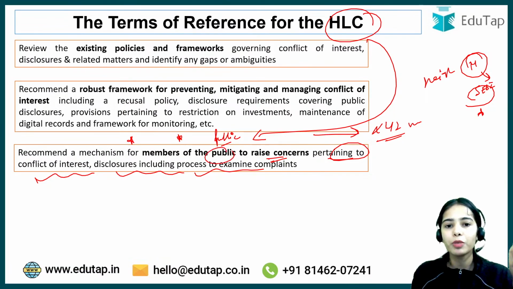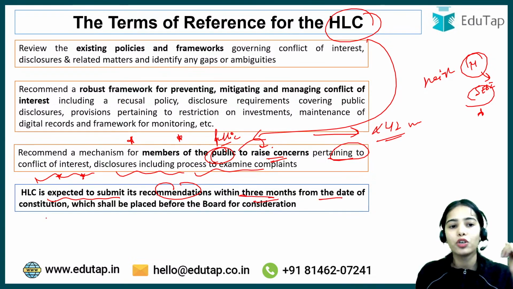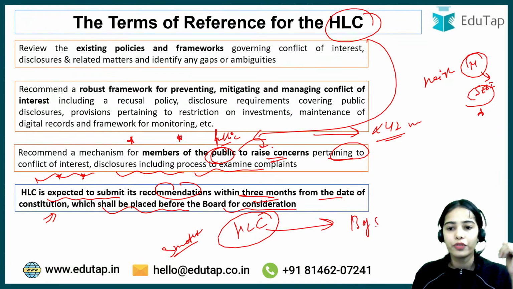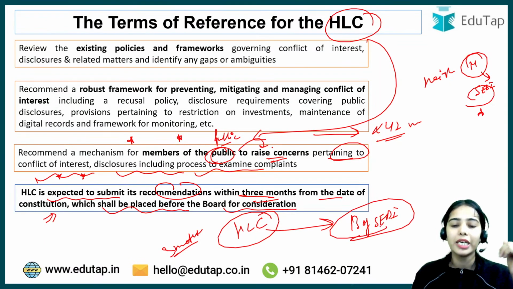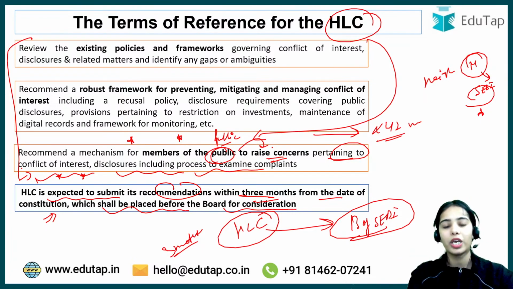Okay, so a member of the public can raise a concern regarding the disclosures or conflict of interest. Now the HLC is expected to submit its recommendations within 3 months from the date of constitution, which shall be placed before the board for consideration. So basically, within 3 months the high level committee has to provide the recommendations to the board of SEBI, so that the board of SEBI can take these recommendations for consideration and can make more stringent norms for conflict of interest and the disclosures. Okay, so this is the idea.